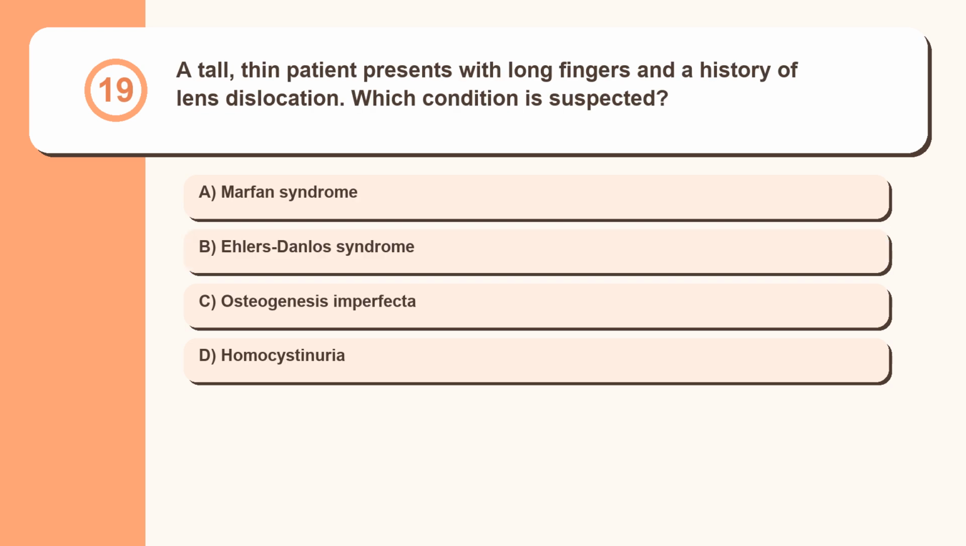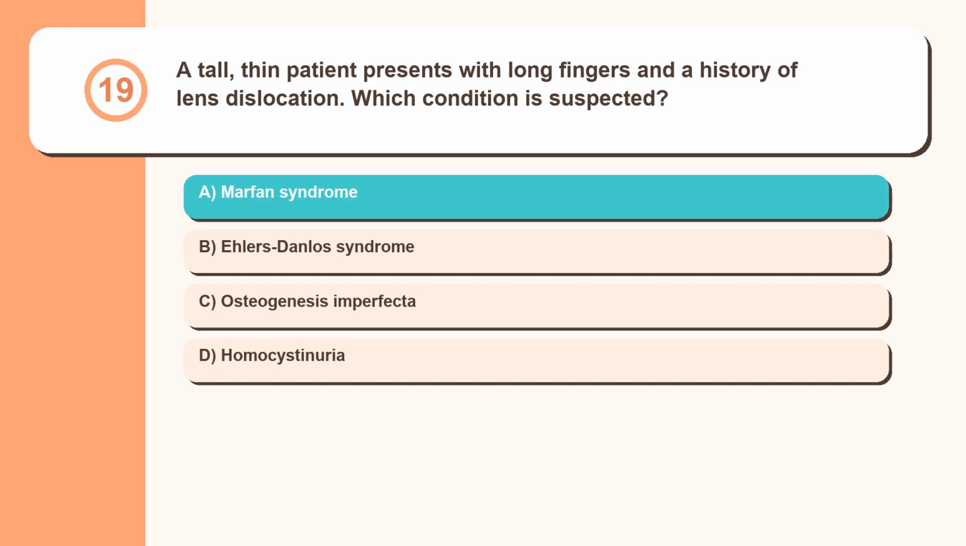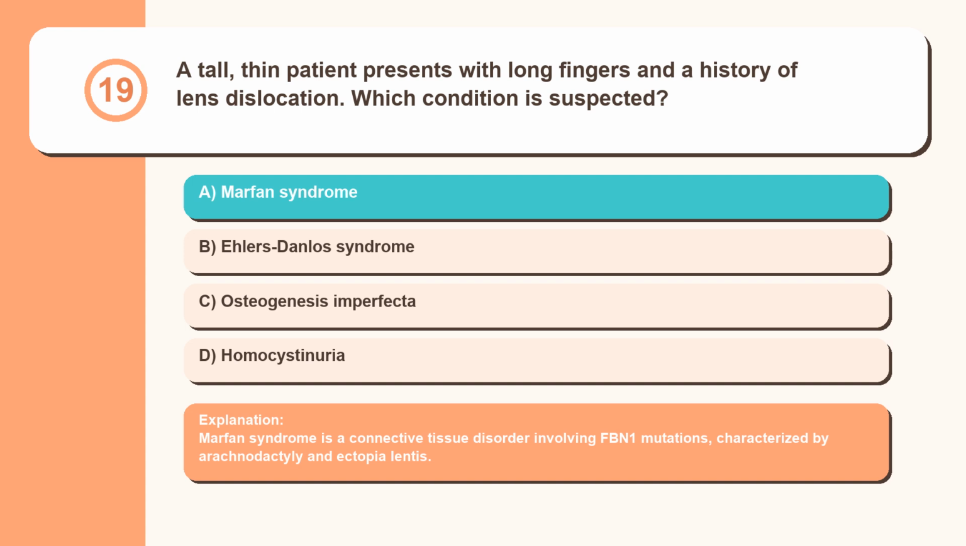Question 19. A tall, thin patient presents with long fingers and a history of lens dislocation. Which condition is suspected? Marfan syndrome, Ehlers-Danlos syndrome, osteogenesis imperfecta, homocystinuria. Marfan syndrome is a connective tissue disorder involving FBN1 mutations, characterized by arachnodactyly and ectopia lentis.